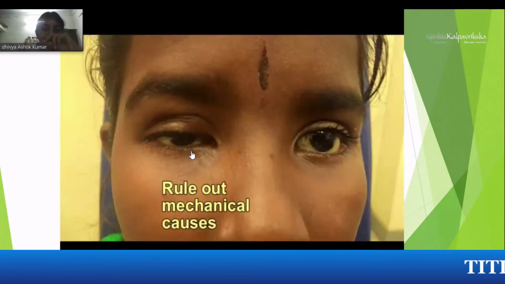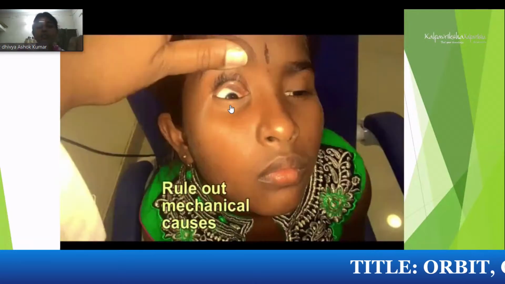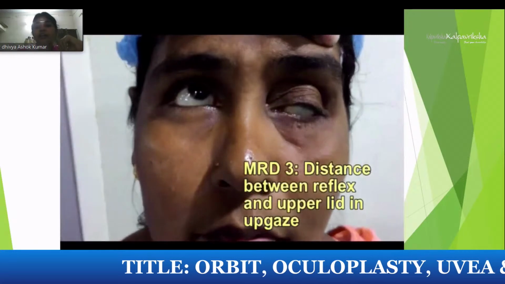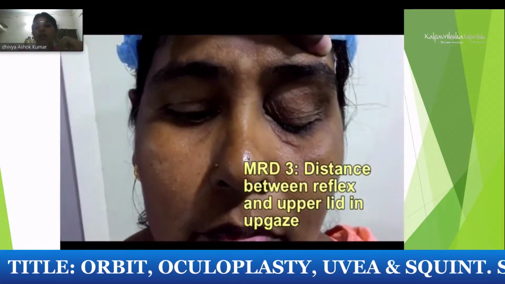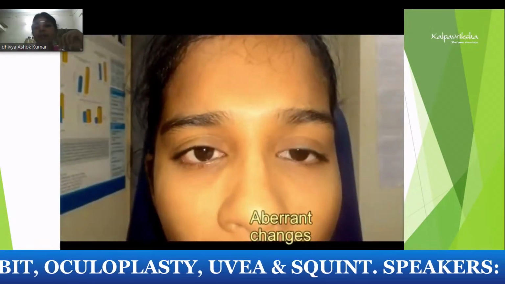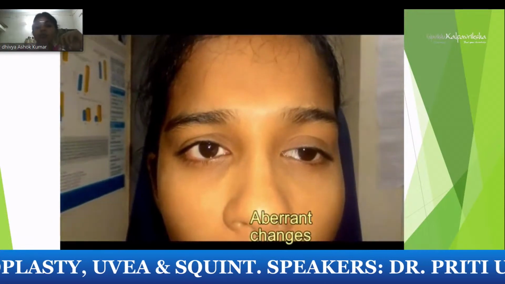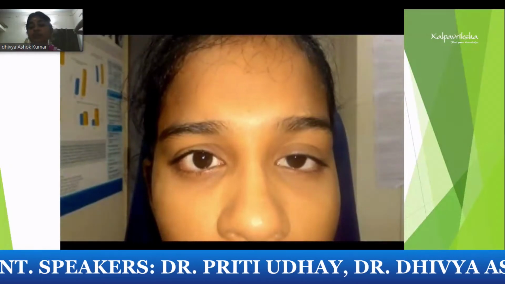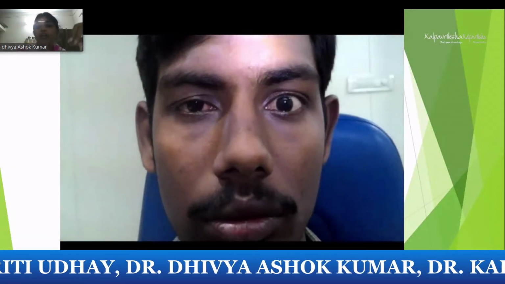Should always look for the mechanical causes. As you can see here, this patient had a hidrocystoma underlying. So elevate the lid and see in all the patients, and look at the marginal distance in the upgaze also. Ask them to move in the other direction. They can have other syndromes associated. They can have movement in adduction and abduction, lifting the lid, like in aberrant third nerve regeneration.